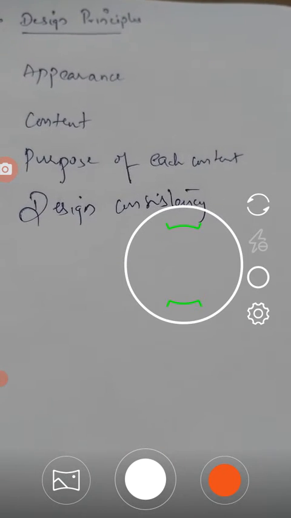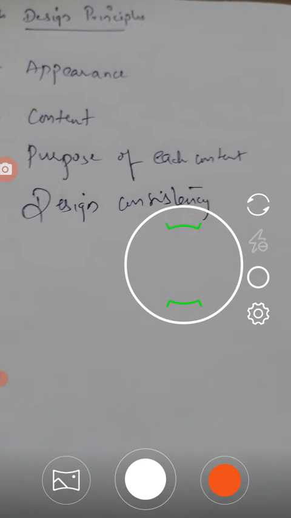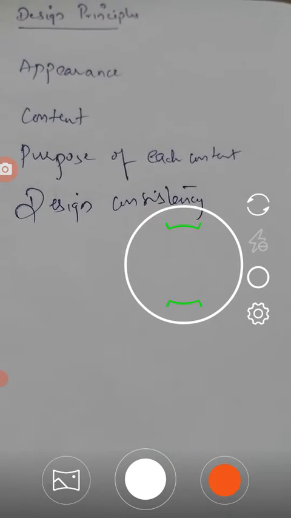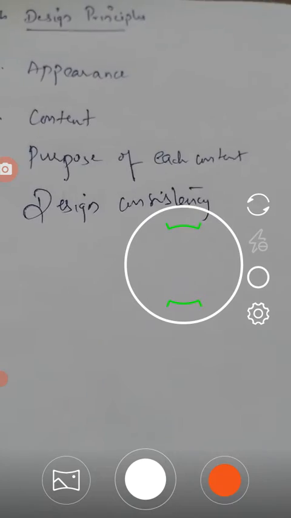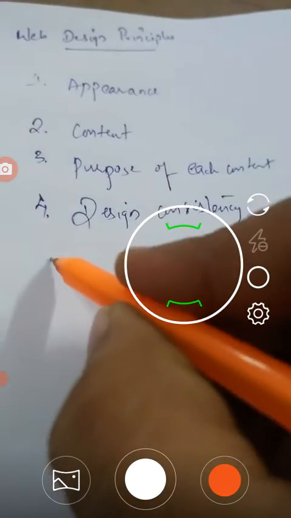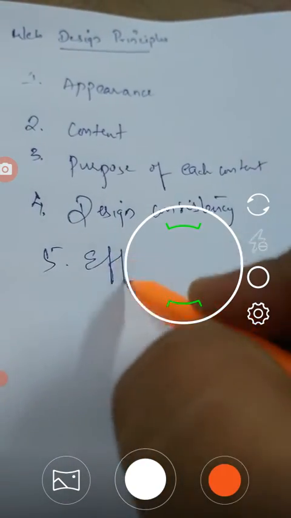Choose the right colors and fonts for your text and buttons. If you have chosen rounded edges for your images and buttons, then stick to this decision throughout the entire website design. And the fifth principle is effective navigation.